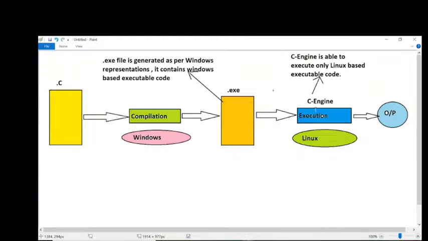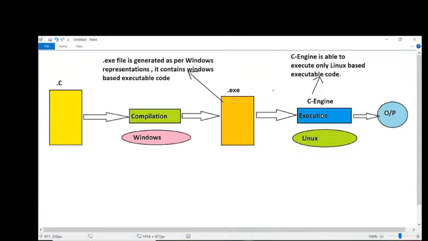Is it possible for the C engine to execute a Windows represented .exe file as it is available on Linux? No. It is expecting Linux representations as it was installed on Linux, but we are providing Windows representations. So where is the mismatch, where is the incompatibility coming from? That incompatibility makes C programming language platform dependent. Why? Because of that mismatch, because of that incompatibility, we are unable to execute our program now.